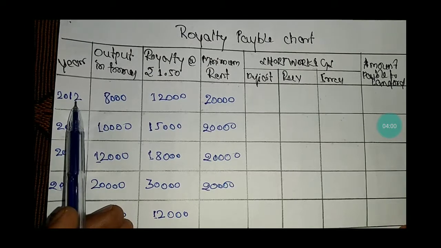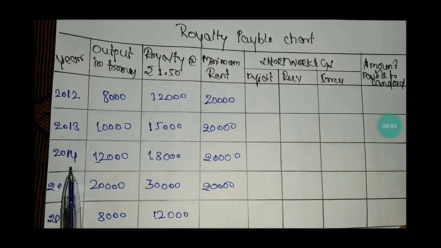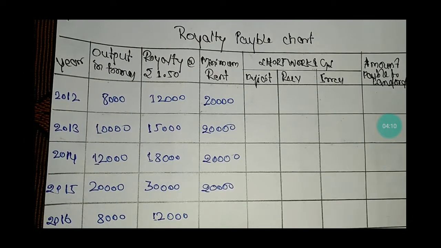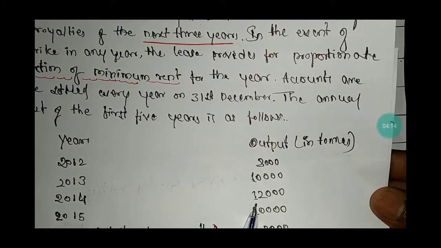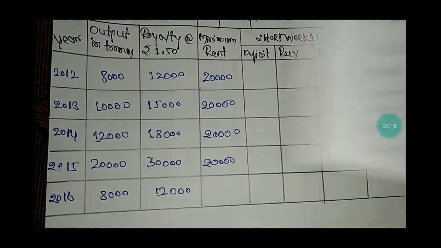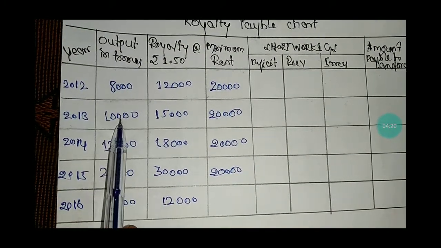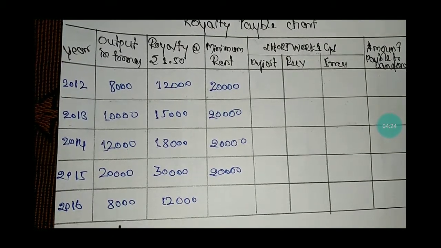The first year 2012, second 2013, 2014, 2015, 2016 in the year column. The output which was given in the problem is 8,000, 10,000, 12,000, 20,000, 8,000.